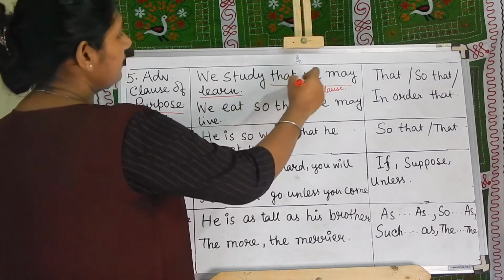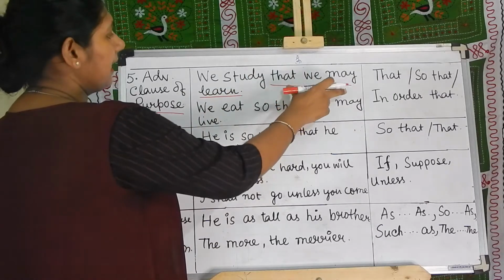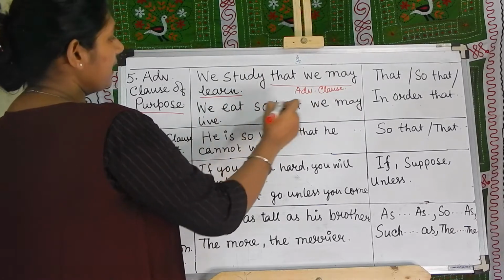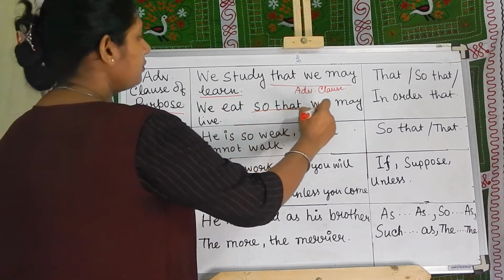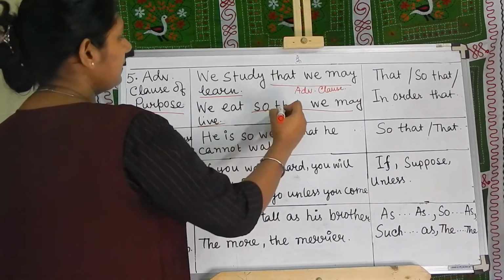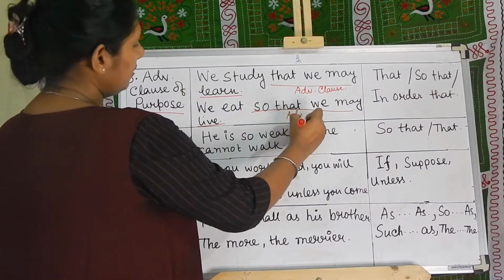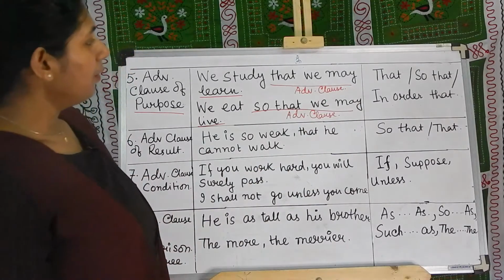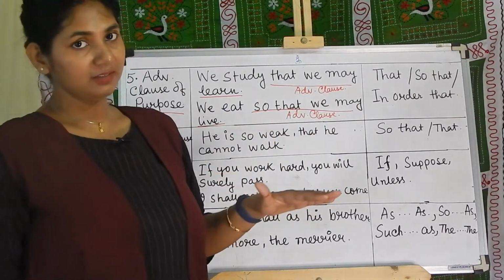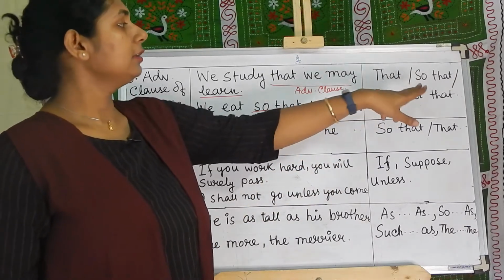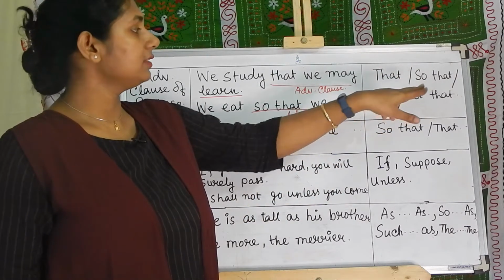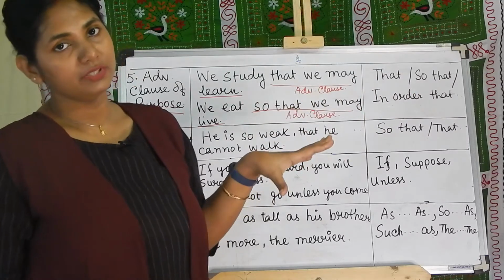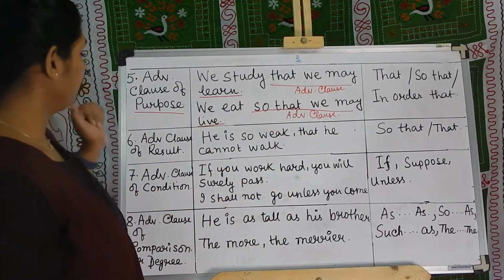So here "that we may learn" is an adverbial clause. We eat so that we may live. "So that we may live," this is an adverbial clause. Now, what are the conjunctions here? That, so that, in order that, these are all conjunctions.